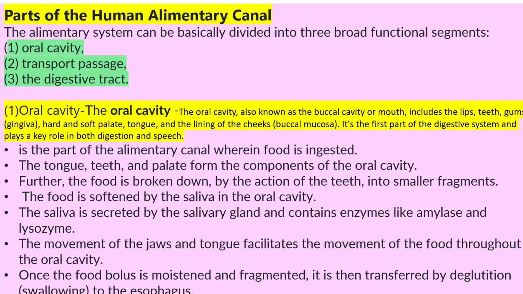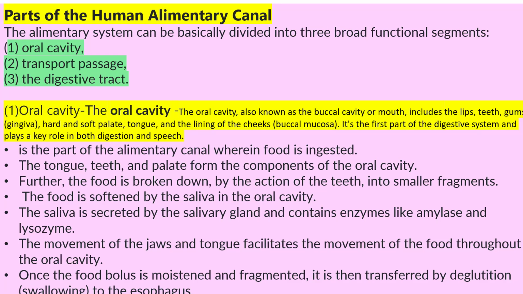So the parts of the human alimentary canal are the oral cavity, transport passage, and digestive tract. So we are going to start with the oral cavity. The oral cavity is also known as the buccal cavity or mouth.